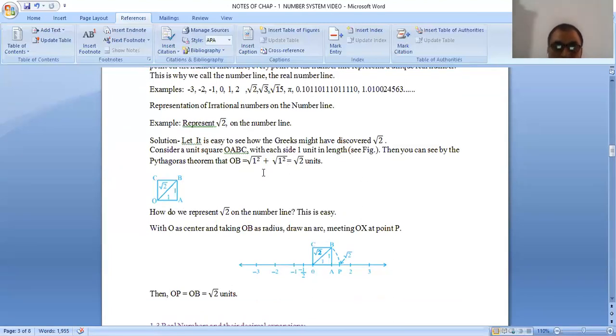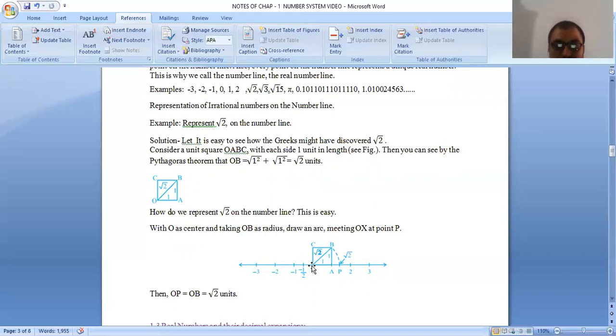Now we have got the length of OB. How do we represent root 2 on the number line? This is easy to represent now because I know the length of OB with the help of the Pythagoras theorem. With O as center and taking OB as radius, draw an arc meeting OX at point P.